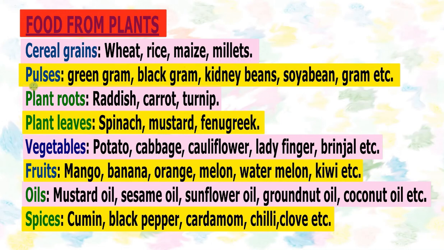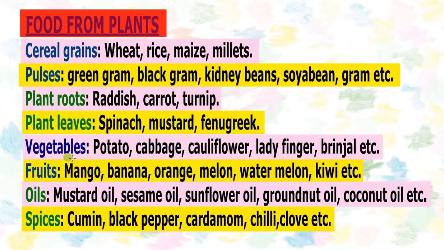Similarly, various kinds of pulses like green gram, black gram, kidney beans, soyabean, grams, chickpeas, lentils, and so many other pulses. We eat roots of some plants also, like in case of radish, carrot, and turnip, plant roots are used as food. Then we eat leaves also. For example, in case of spinach, mustard, fenugreek, coriander leaves, in all these plants, we use plant leaves.